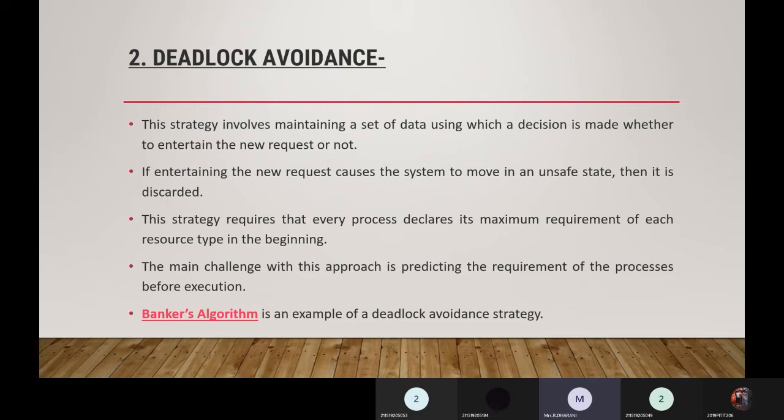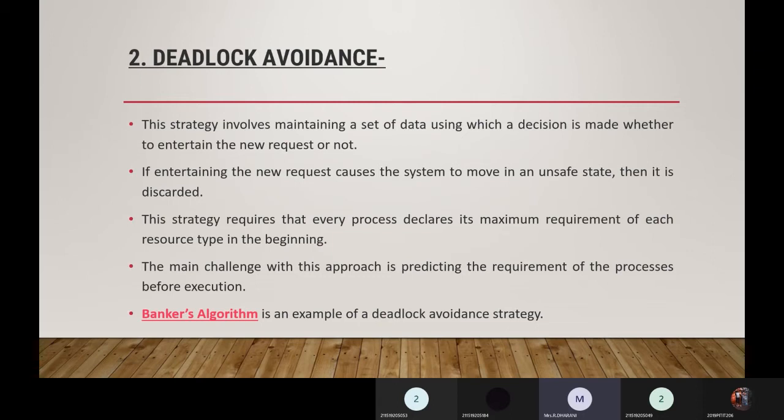This strategy requires that every process declare its maximum requirement of each resource type in the beginning itself, because you are checking whether allocating resources to a particular process is safe or unsafe. So we need a declaration from every process of how many resources they want.